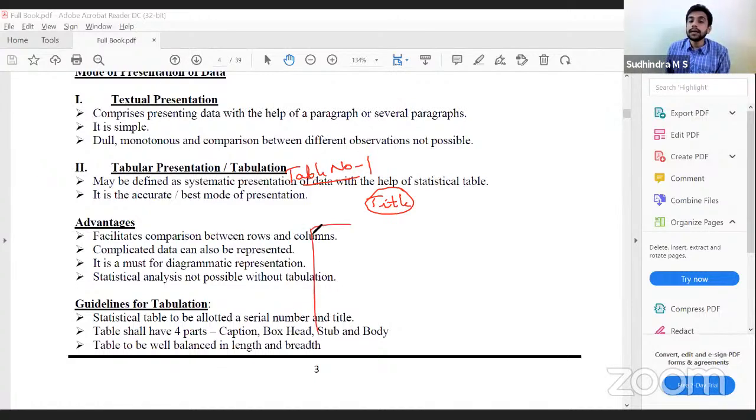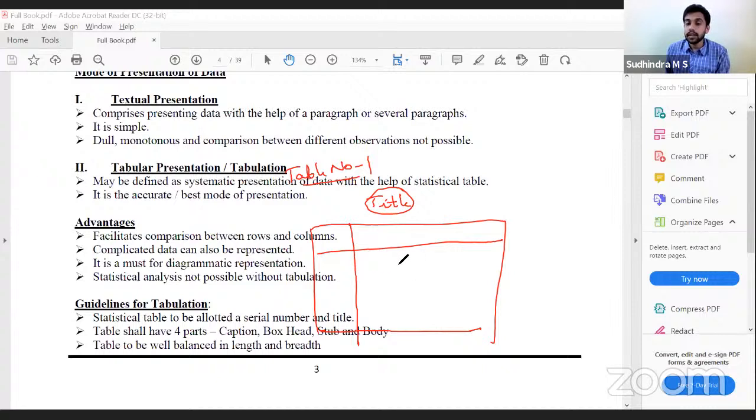Then the table would be divided into four parts: caption, box head, stubs, and body. Where we bring in the numerical data, it is called the body of the table. The place where we bring in the column heads is called the caption.